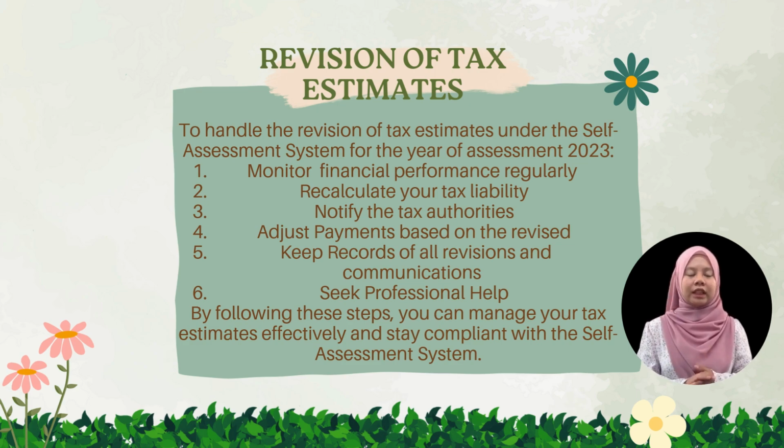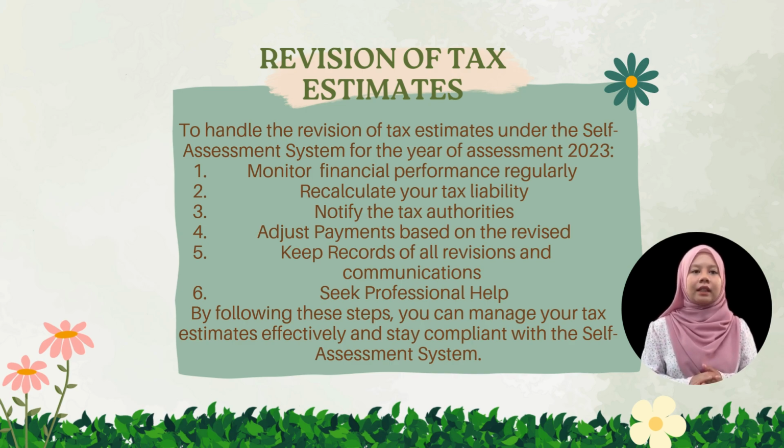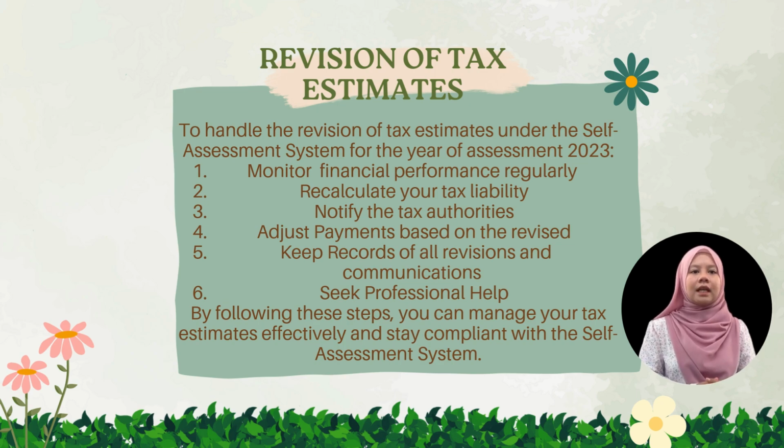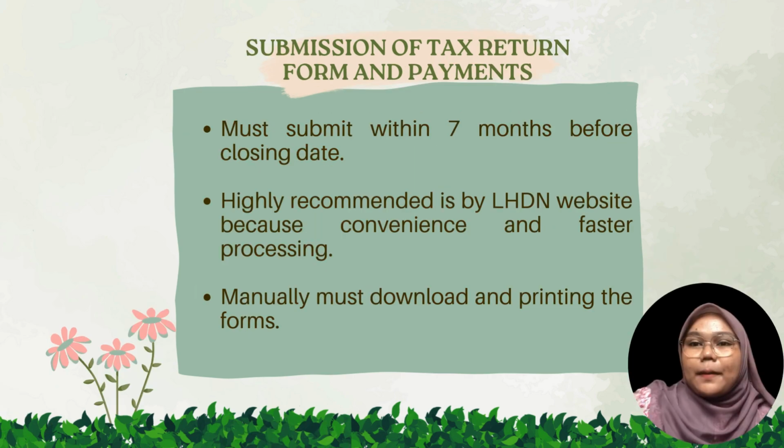To handle the revision of the tax estimate under the self-assessment system for the year of assessment 2023, first, monitor your financial performance regularly to identify if revisions are needed. Second, recalculate your tax liability based on updated information and adjust your monthly installment accordingly. Third, notify the tax authorities of any revised estimates and submit any required documentation. Fourth, adjust payment based on the revised estimate to ensure accurate tax payment. Fifth, keep records of the revision and communication with the tax authorities. Sixth, seek professional help if needed to ensure compliance and accuracy. By following these steps, you can manage your tax estimate efficiently and stay compliant with the self-assessment system.